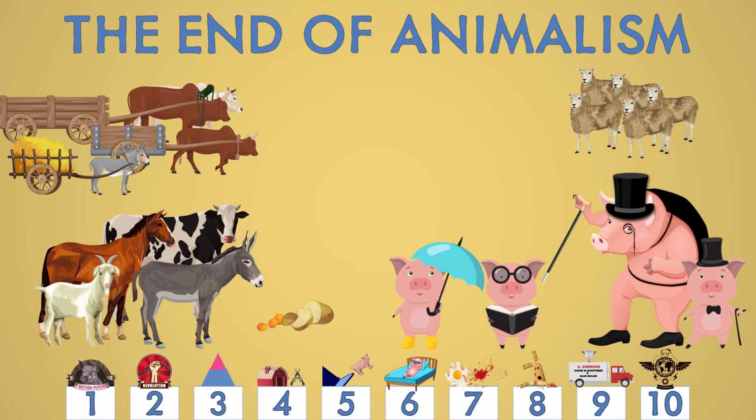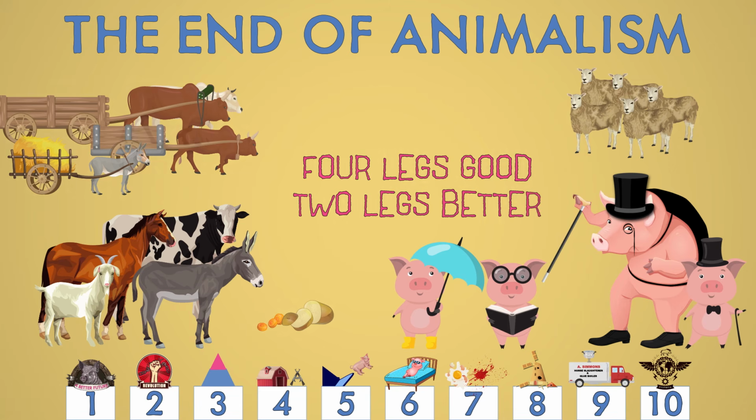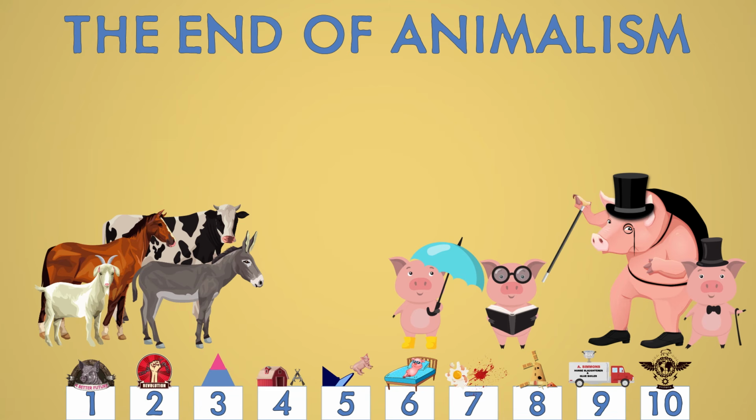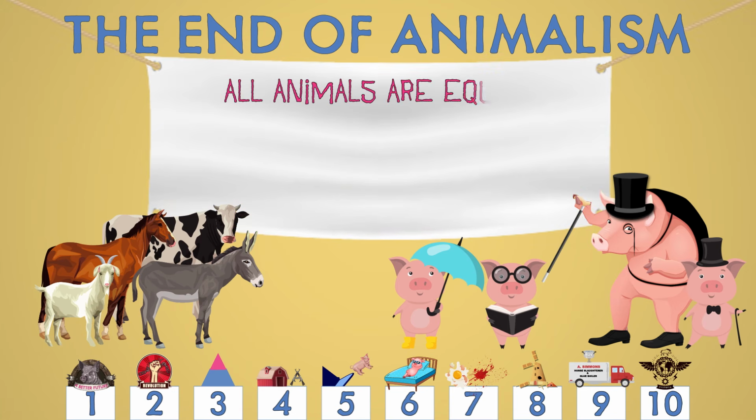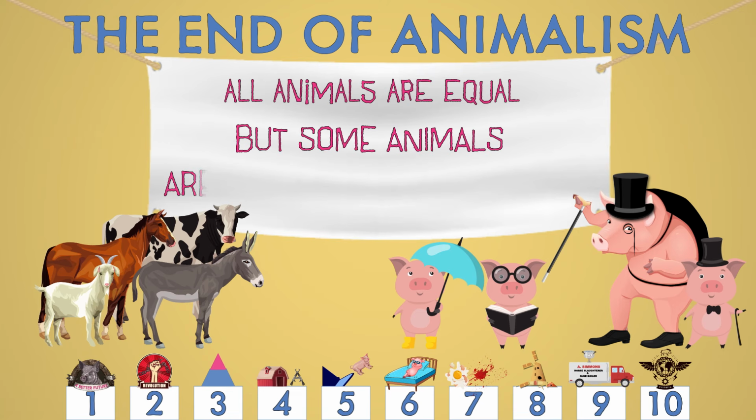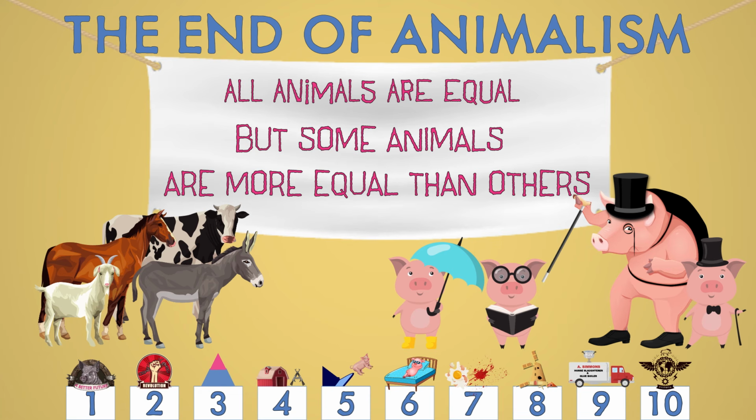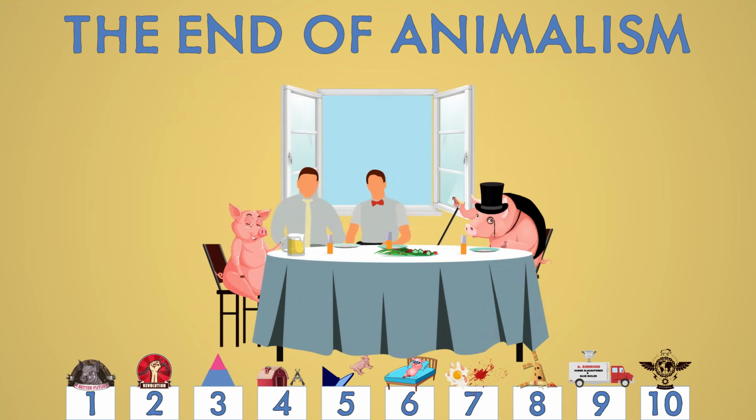And now the sheep start bleating, 4 legs good, 2 legs better. And when the animals go back into the barn, there's now only a single commandment remaining. All animals are equal, but some animals are more equal than others. So it was no surprise when Napoleon began to wear Mr. Jones's clothes and smoke a pipe, or when humans came to visit the farm and sat around the dinner table with the pigs. And in fact, when the other animals looked through the windows of the farmhouse, they could barely work out which were the pigs and which were the humans.